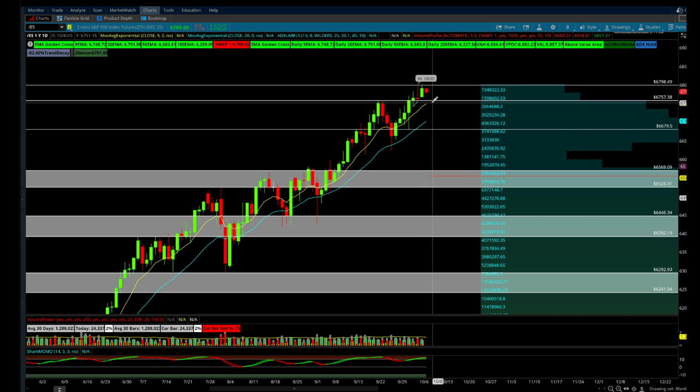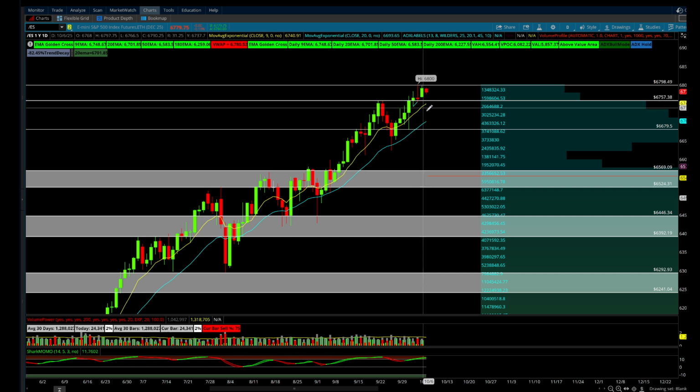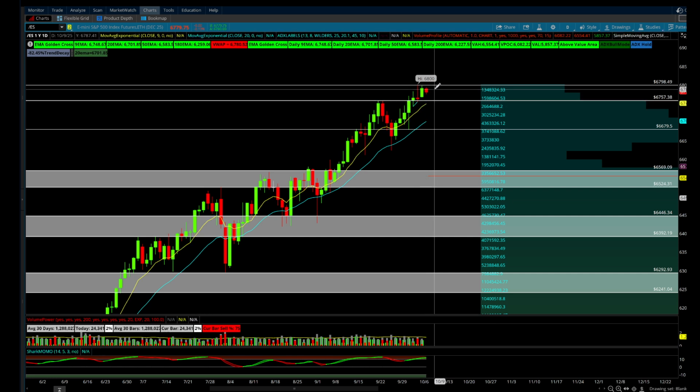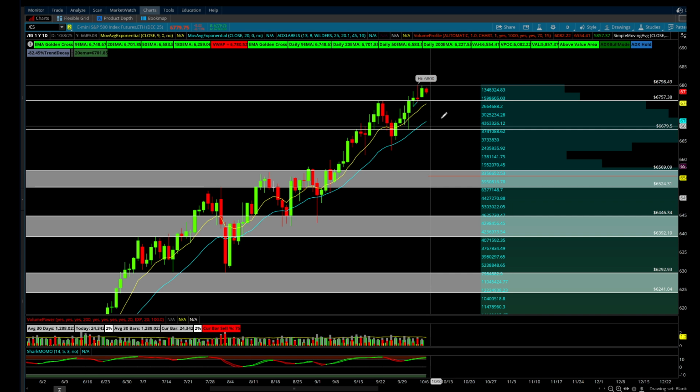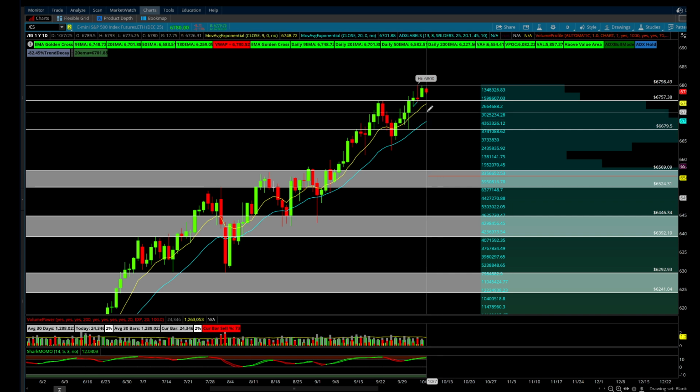So you probably could find some support there. Watch out for a potential hammer or something like that. If we sweep the 9 period moving average, then go ahead and recapture, that might be a nice sign for a long on the daily chart. Still not the best positioning for me overall, trade location wise. Again, just look how far we are from that 20 period moving average. But I think that underneath that 9 certainly will be the opening gates for a little bit more downside.